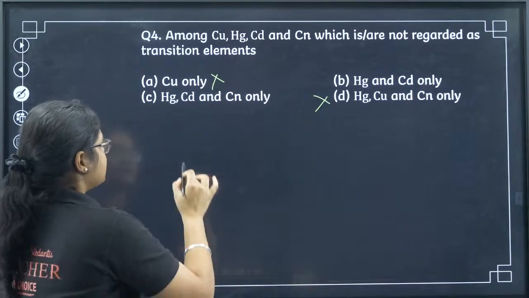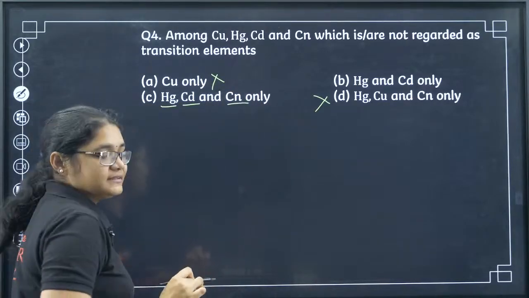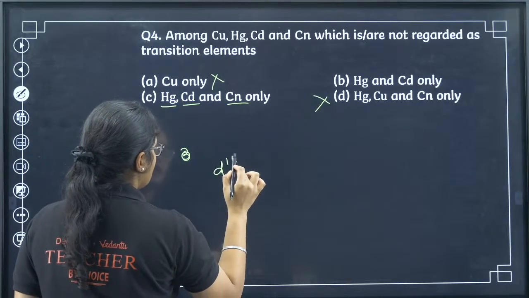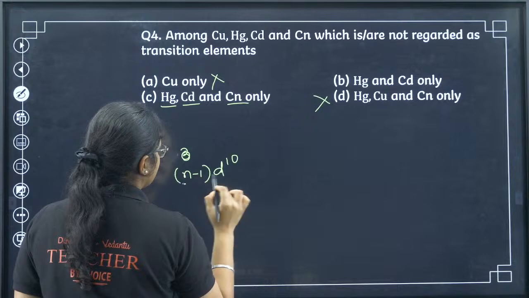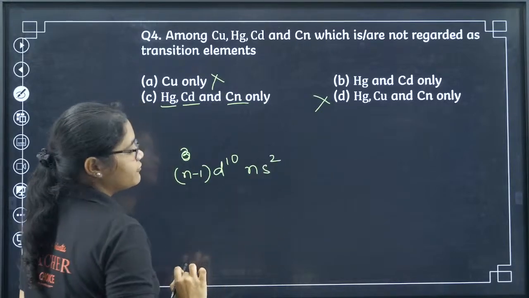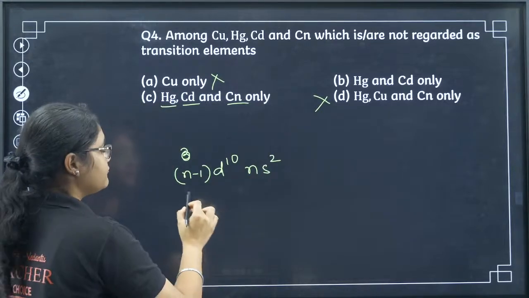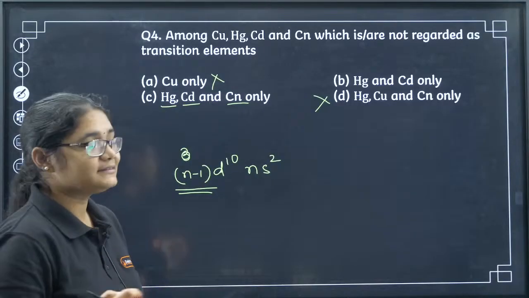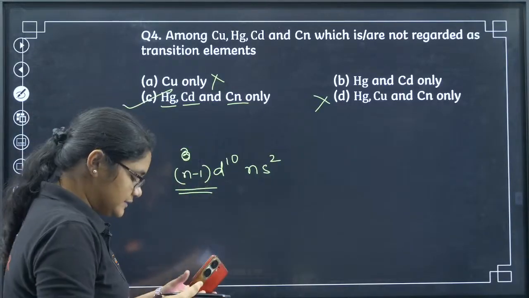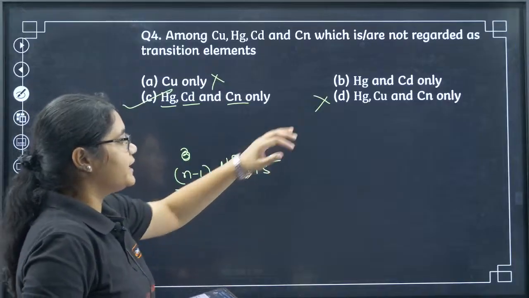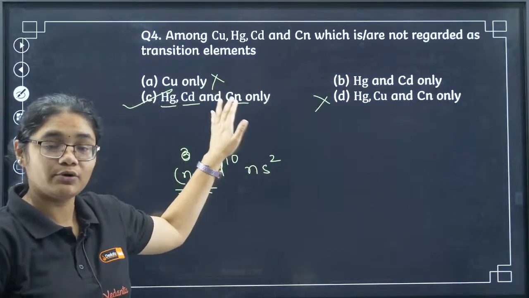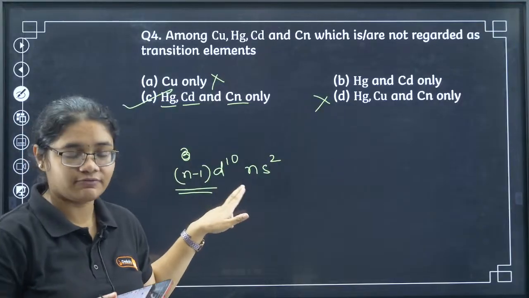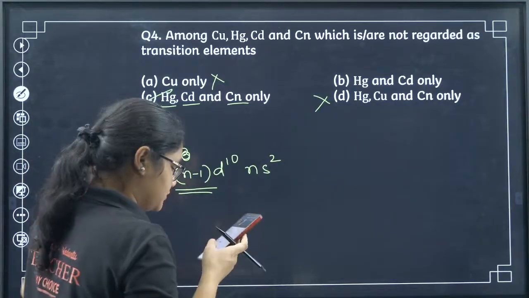Okay. Next, mercury, cadmium and CN, they have d10, the (n-1)d10 ns2 configuration, and they have fully filled d orbitals in both their native and excited states. So that is why option number C here. Okay, B is there, but we have CN also. If you see the configuration of CN, it also has d10 fully filled configuration. So it is option number C.